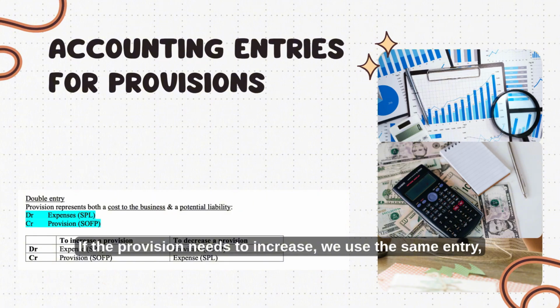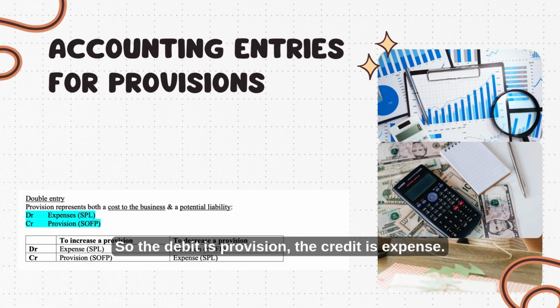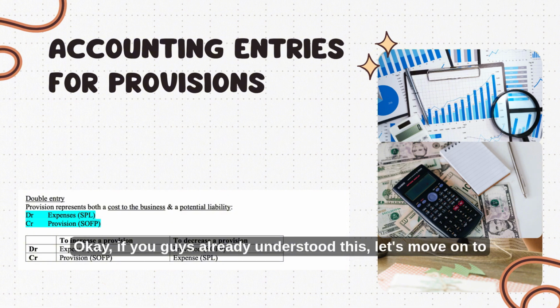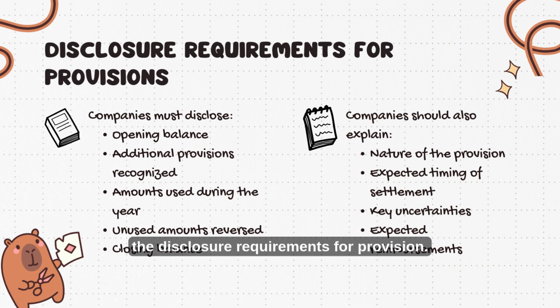If the provision needs to increase, we use the same entry, which is debit expense, credit provision. If the provision needs to decrease, we reverse the entry. So the debit is provision, the credit is expense. An easy way to remember this is: more provision, more expense. Less provision means less expense. Okay, if you already understood this, let's move on to the disclosure requirements for provisions.